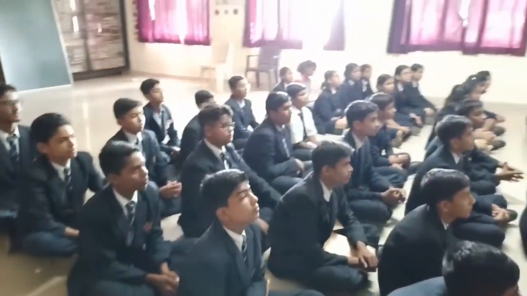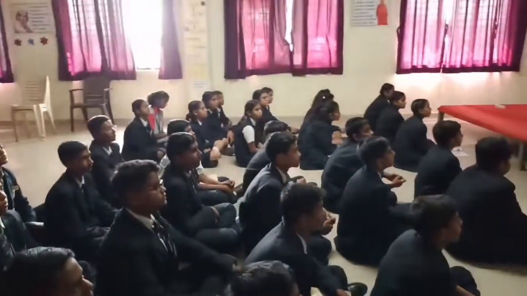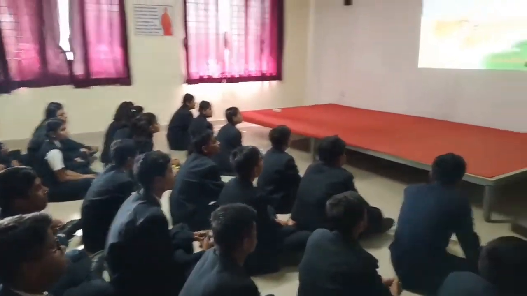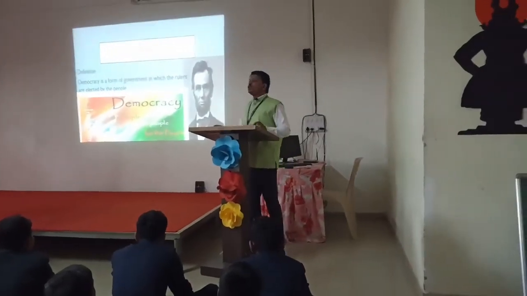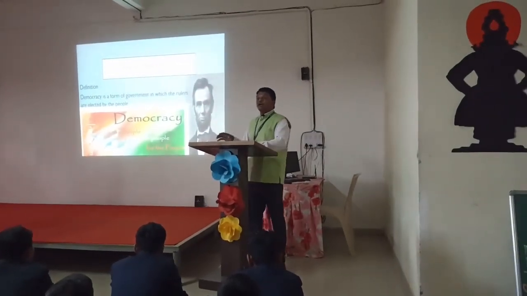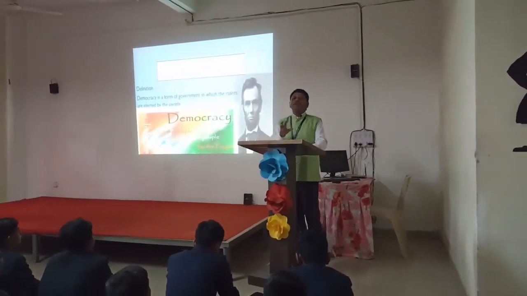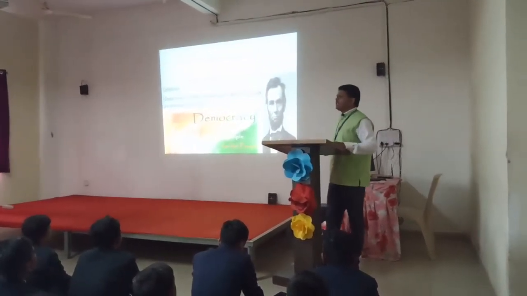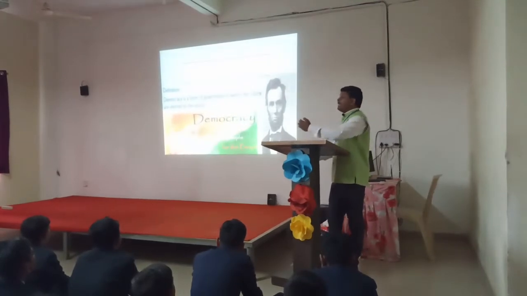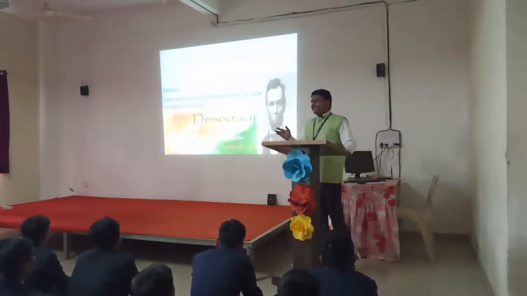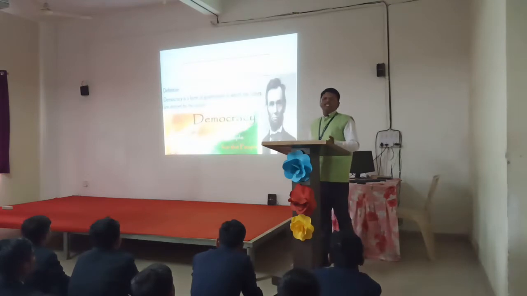But in the whole definition we see there, democracy is the form of government in which the rulers are elected by the people. You know that there is a general election and people elect every 5 years. People participate in the voting, and the nomination form is there.